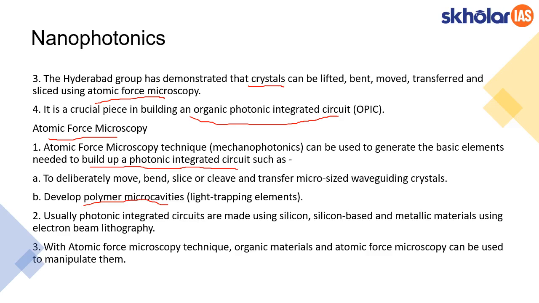Usually these photonic integrated circuits are made using silicon or silicon based materials, using electron beam lithography. Now with atomic force microscopy, this can be transformed and made efficient, because we saw how it can be used in slicing the crystals itself.